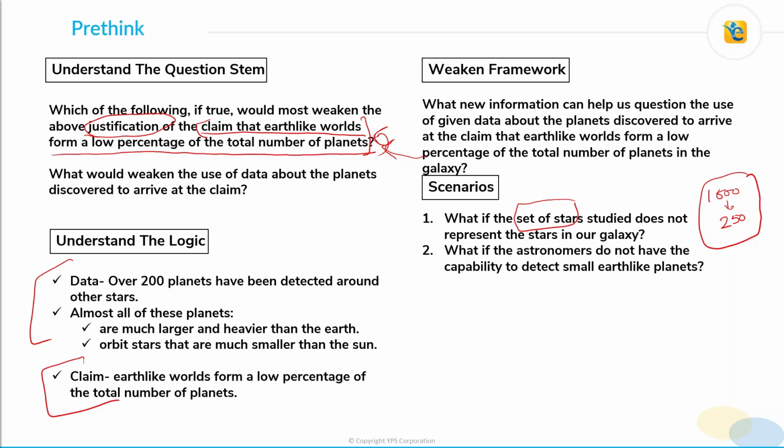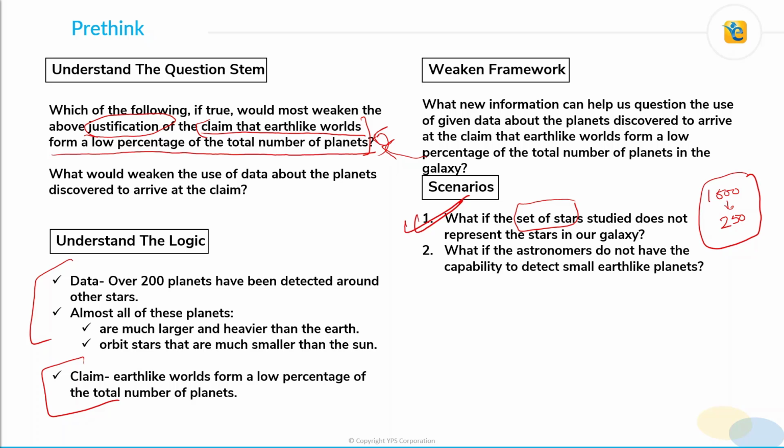So any answer choice that suggests that the set of stars that has been studied is not a proper representation of all the stars in the galaxy will be a correct weakener. Or maybe if we get to know that if other stars are studied, they can give a different result, then also that will be a weakener. So that can be the first scenario.